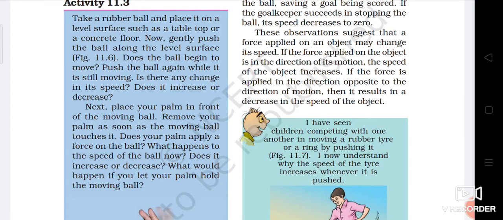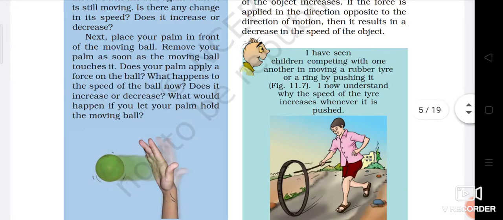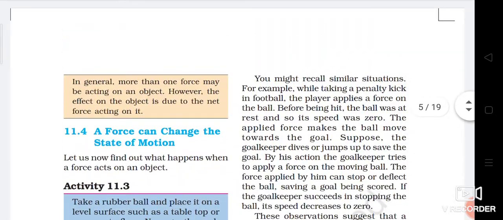Next, place your palm in front of the moving ball. Remove your palm as soon as the moving ball touches it. Does your palm apply a force on the ball? What happened to the speed of the ball now? Obviously, the ball will stop. The ball will strike your hand and it will stop. Does it increase or decrease? Obviously, it will stop. What would happen if you let your palm hold the moving ball? So, it will not move.